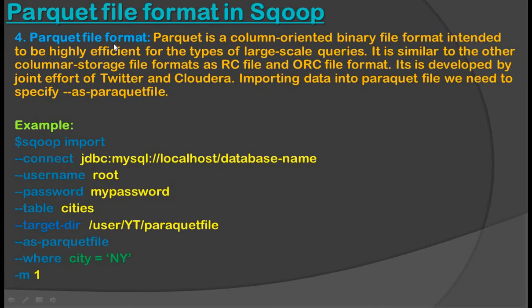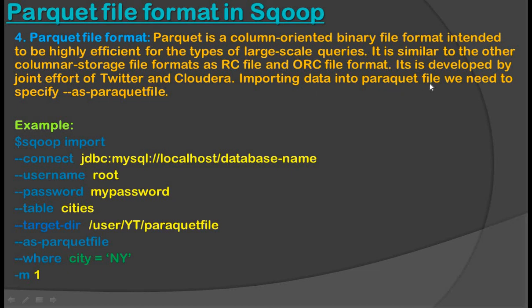Next we are seeing the Parquet file format. Parquet is a column-oriented binary file format intended to be highly efficient for large-scale queries. It is similar to other columnar storage file formats such as RC file and ORC file format. We will see what RC file and ORC file are later; these are used in Hive. Parquet was developed by the joint effort of Twitter and Cloudera.